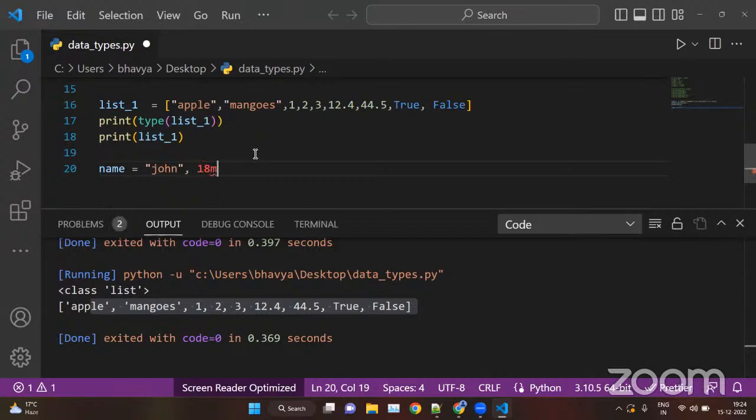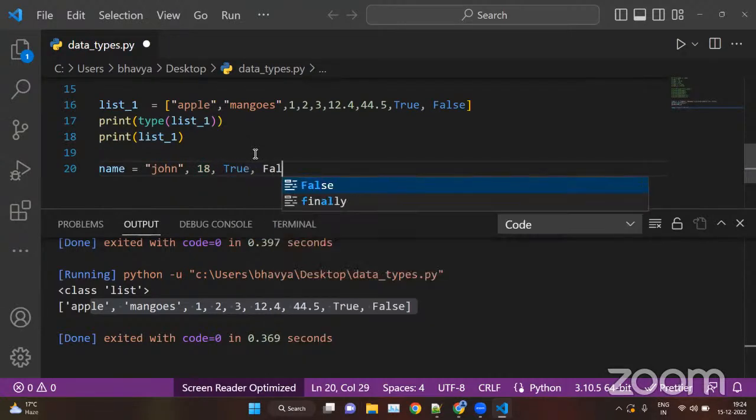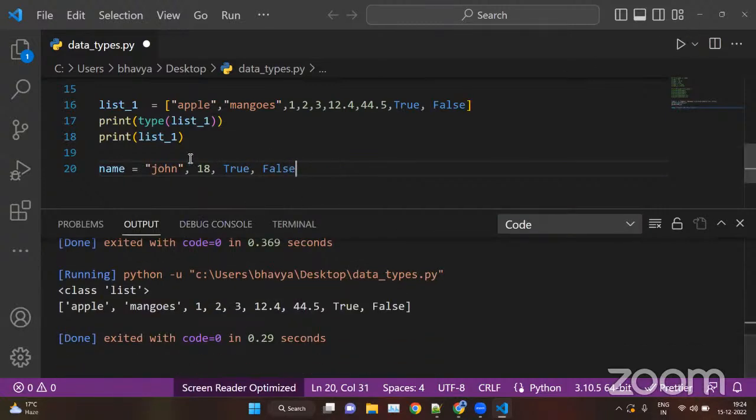Then we have age. Then we have Boolean values. Then we have nothing. Okay. So we cannot store multiple values of different data types in a single variable. Like we have John, we have 18, we have true false, different data type values. We cannot store these different data type values inside a single variable. Okay, this will throw an error.